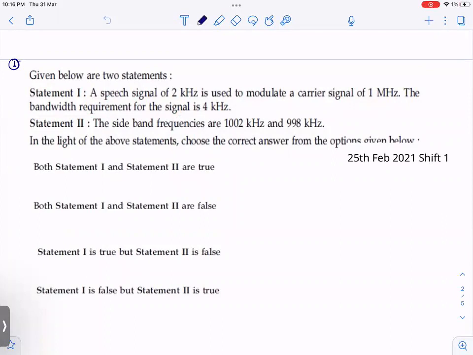Now, what is bandwidth? See here, three terms came. One term frequency was omega c minus omega m. Another term was omega c. Just now we have seen another term, omega c plus omega m. Bandwidth is what you have studied in AC circuits also. It is the range of frequencies: highest number minus lowest number. So bandwidth, I'm writing as B. If you subtract these two, you're going to get 2 omega m.